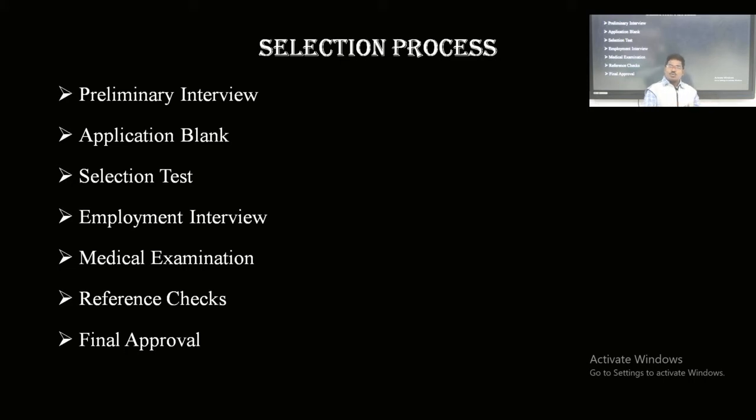Whether they are physically suitable to our organization, whether their health can support them to work in the organization, based on the requirements, it may be conducted. Some organizations conduct a nominal check; just a certificate from a physician is enough for the medical test.